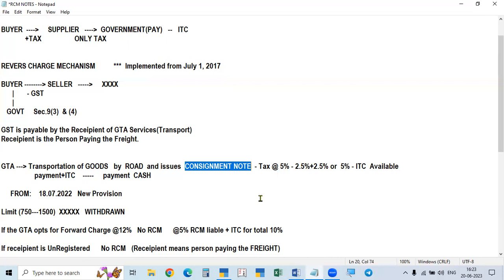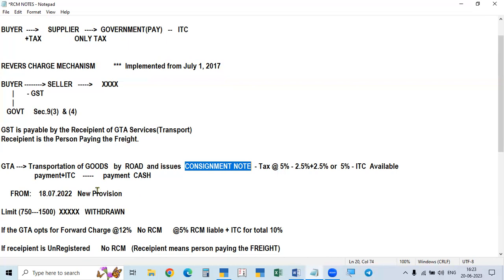GST, under reverse charge. He has to pay, and later he will get the ITC. But the rate of tax will be only 5%. 5% is the total, which means in the case of a local area, 2.5% CGST and 2.5% SGST. In the case of interstate, in the case of another state, then the total 5% will be IGST. So that is the amount payable by the recipient of service. That is either the consignee or sometimes the consignor also.